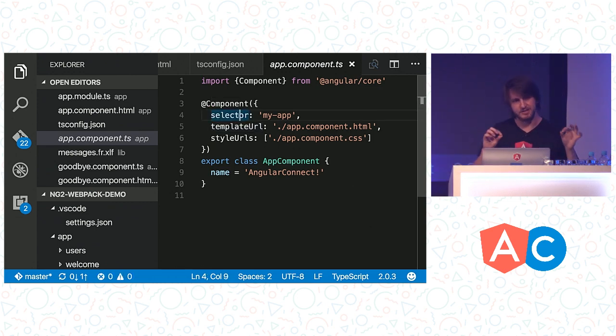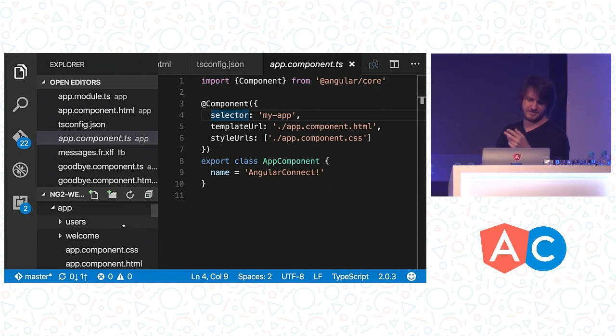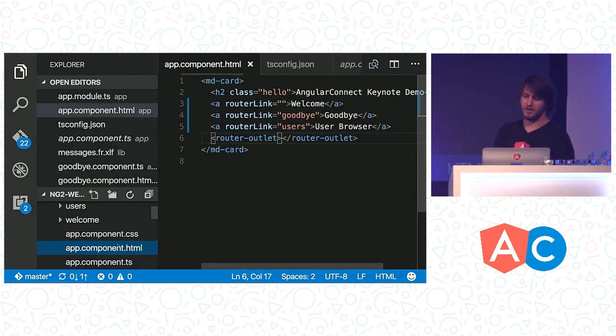The key here is that this is just metadata. We're not changing the behavior of the class. We're not executing anything. This is just meta information. Angular then uses that when it sort of assembles your application. But just keep that metadata in mind. So again, this is just a very, very simple component. So it's got a little bit more than it should in here.